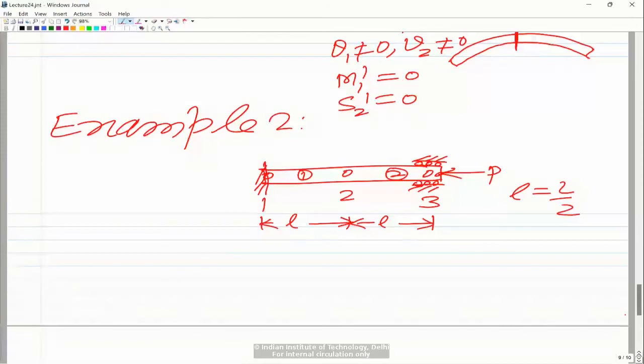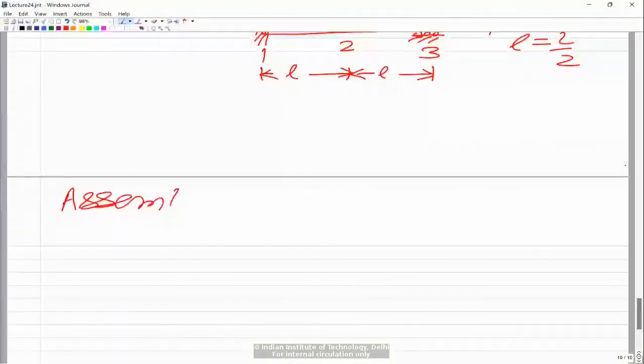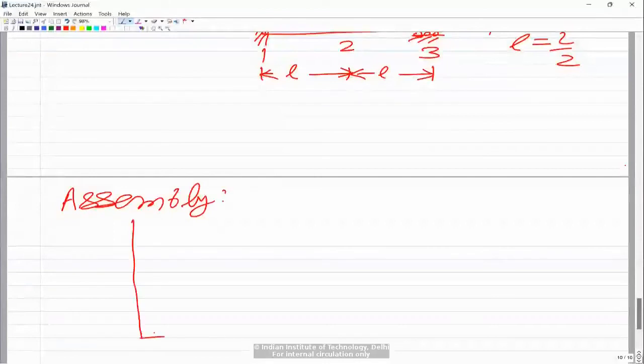two elements. Now if you look at the assembly, it is the same way we have been discussing earlier, but let me revise that. There are now three nodes, so there are a total of 6 degrees of freedom for the discretization as a whole.